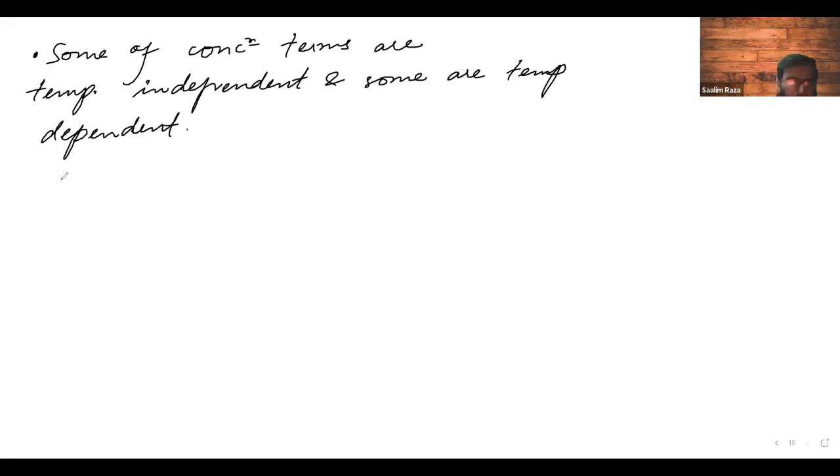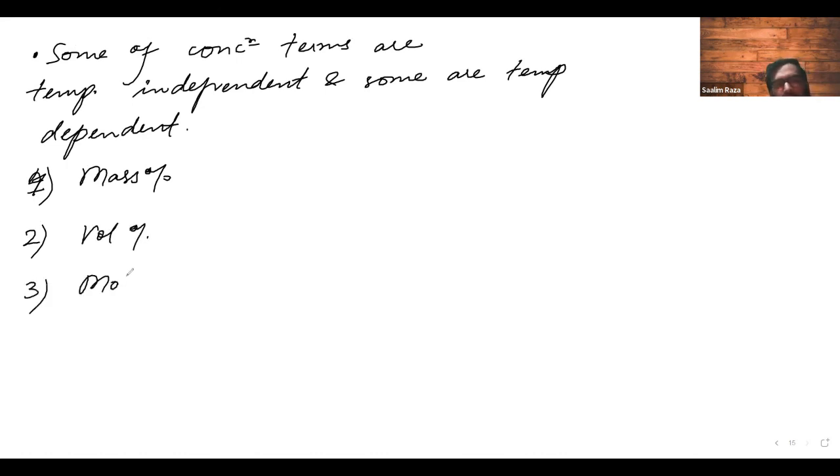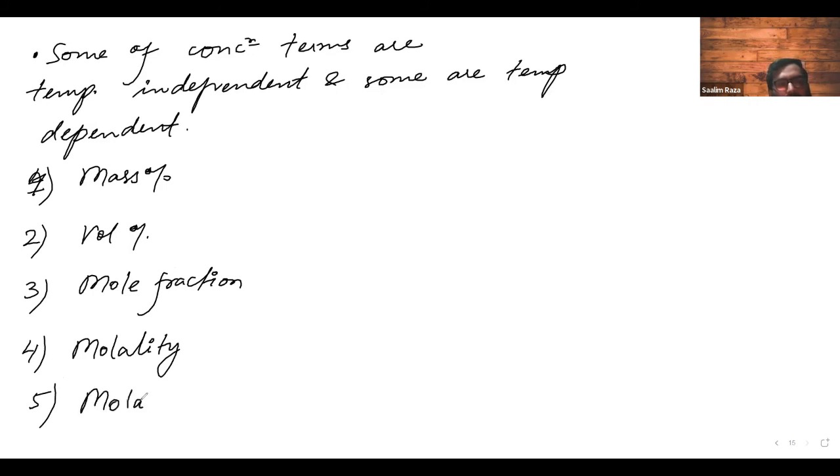For example, first mass percentage, second volume percentage, third mole fraction, fourth molality, and fifth molarity.